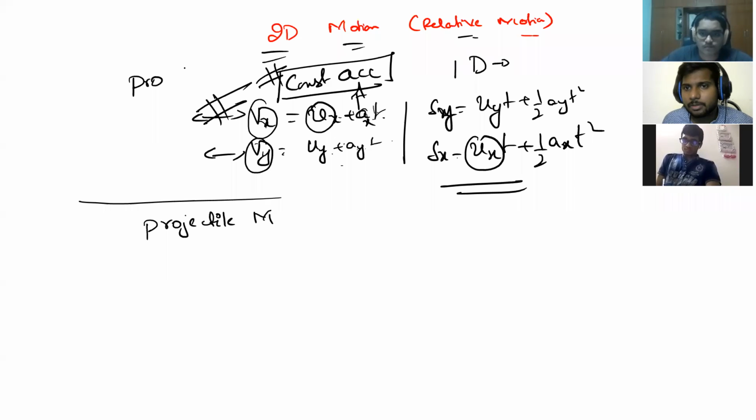Whatever one-dimensional things will be there, the same equations we will extend them to two-dimensional concepts. So the important concept of 2D motion is projectile motion.